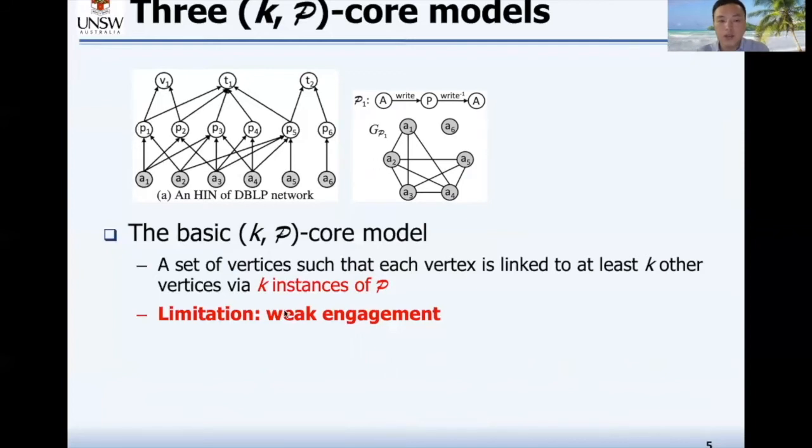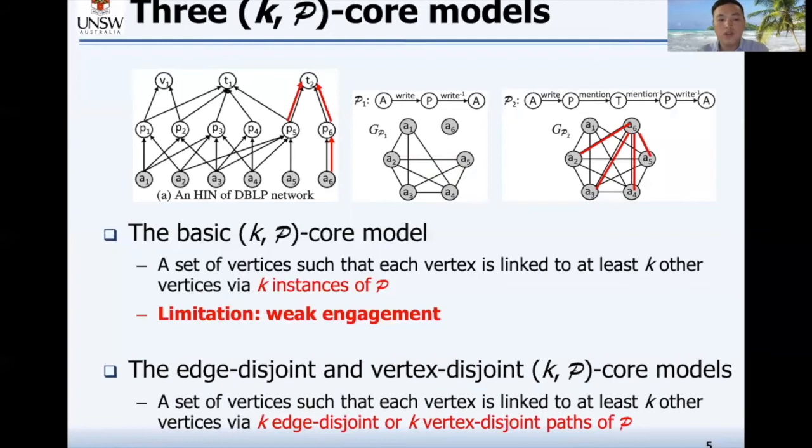However, this model has the issue of weak engagement. For example, we can see that A5 is connected to 3 authors via 3 metapaths. However, these 3 metapaths share the same edge between A5 and P5. This means that if this edge is removed or wrongly collected, then A5 will be isolated from the community. This issue will be even more serious for longer metapaths.